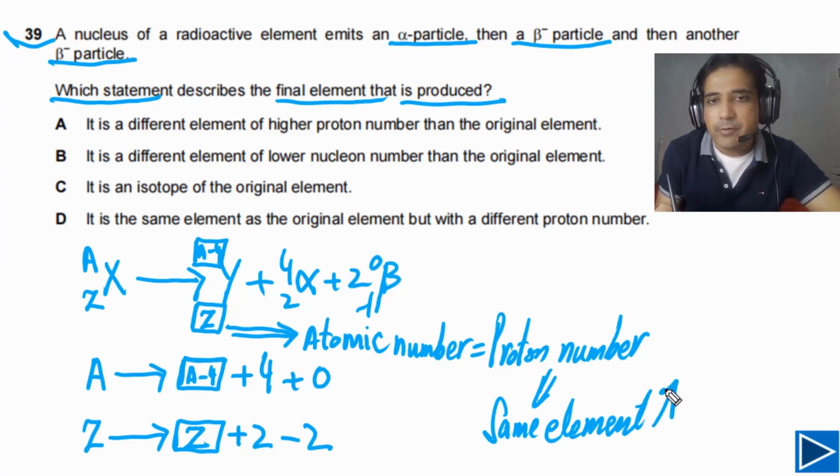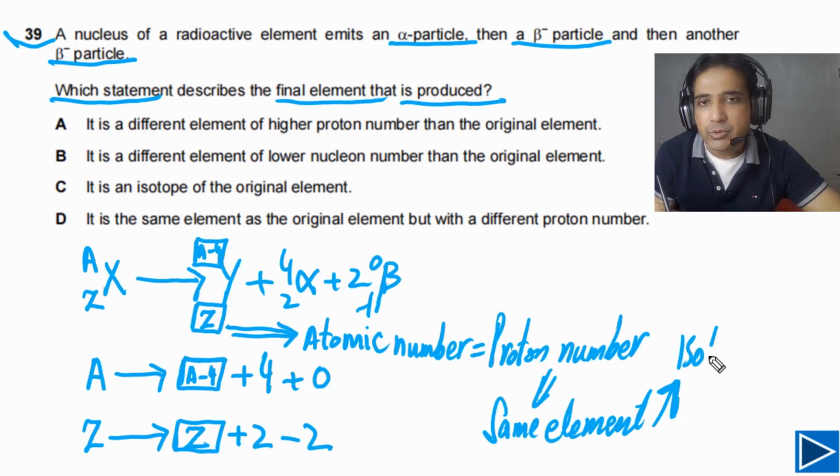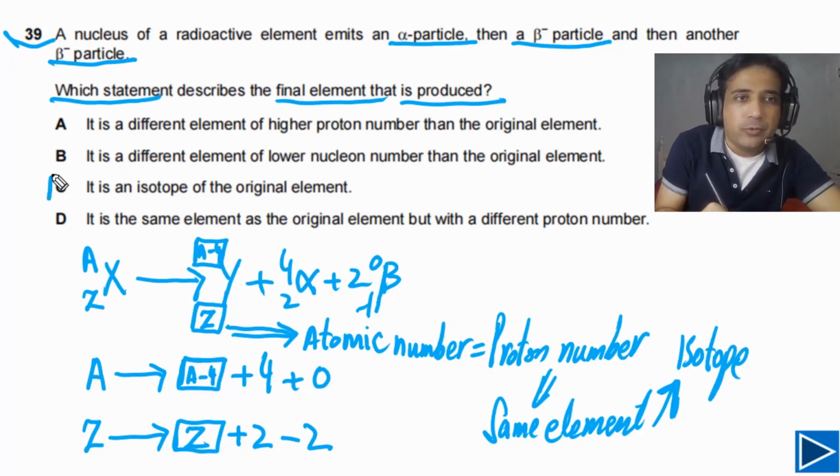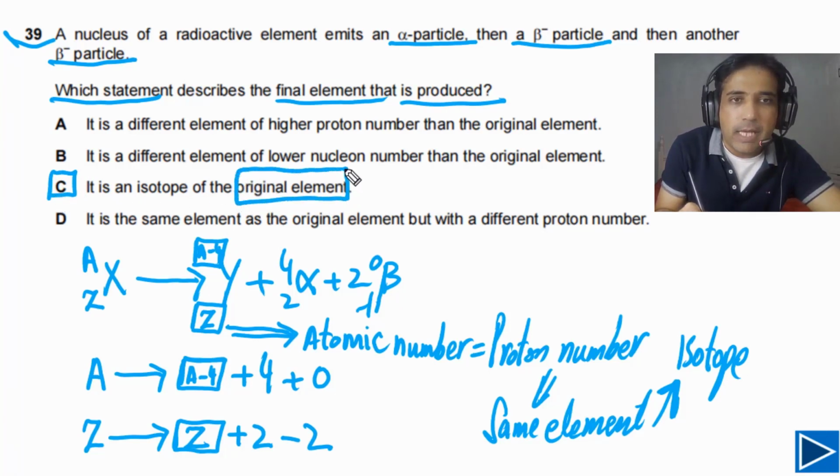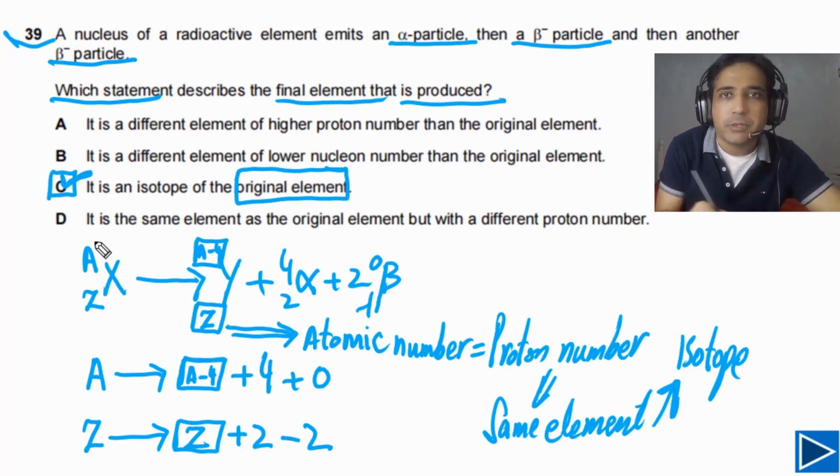As they have different neutron number, or we can say mass number is different, they are isotopes of the same element. So if you look at option C, it is given to us, it is an isotope of the original element. So the answer for this question is C. The rest of the options are not possible, so the answer is C.